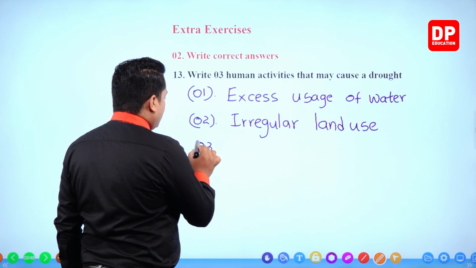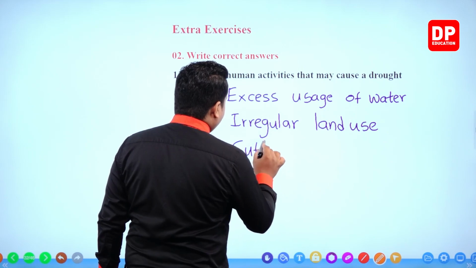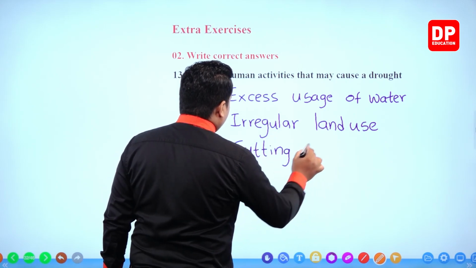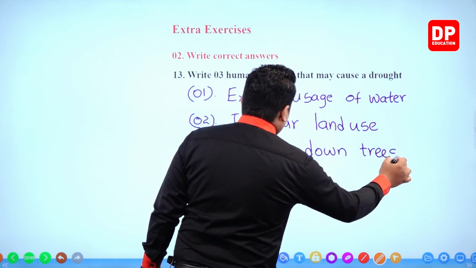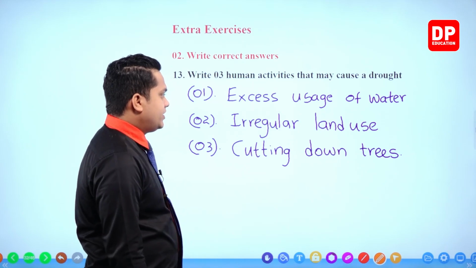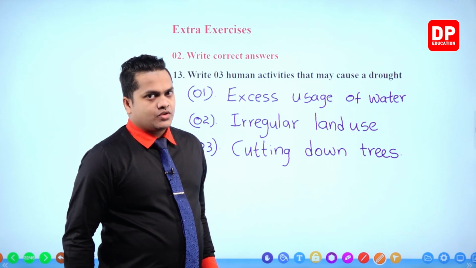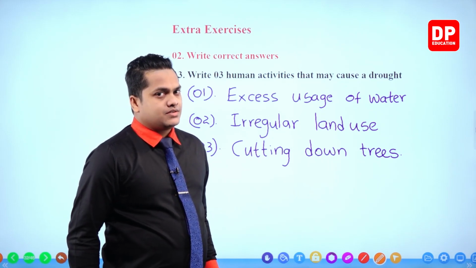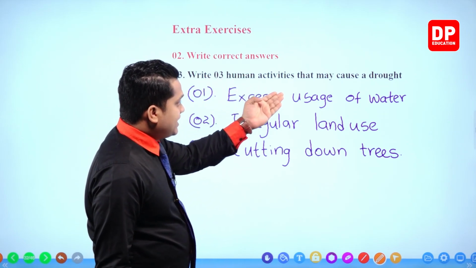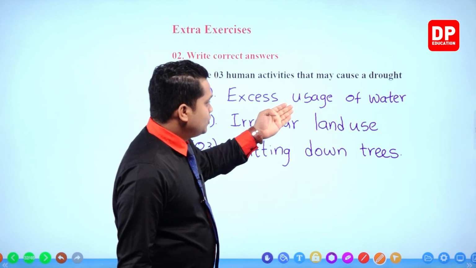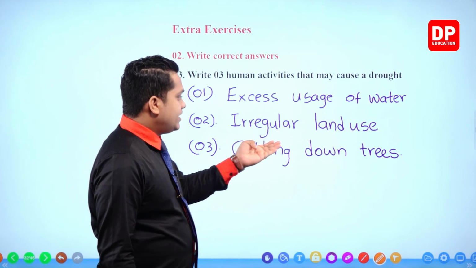Then number 3, cutting down trees. So like I said, always try to be very simple. So try to provide very simple answers which are correct. So 3 human activities that may cause a drought: excess usage of water, irregular land use, cutting down trees.